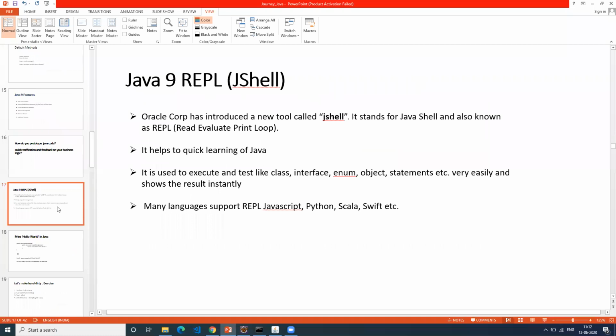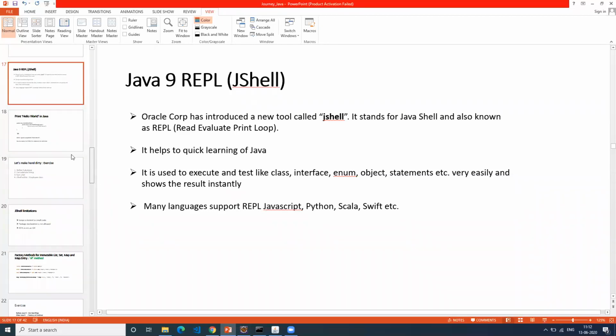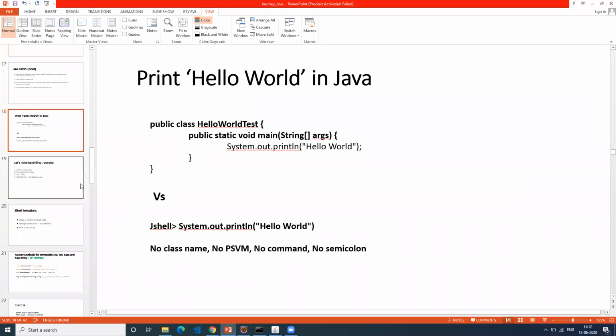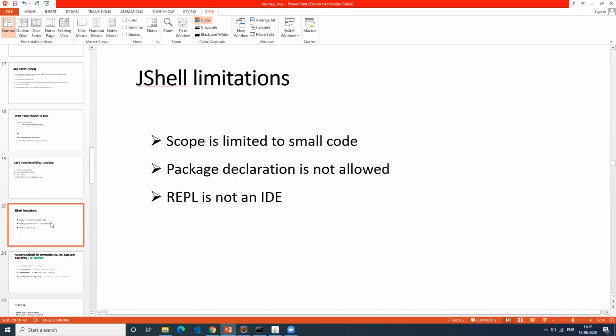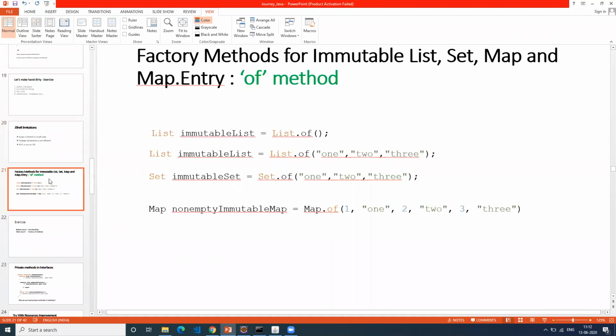And JShell, maybe in today's session I'll use JShell to do some exercises on Java 10. Then we did a Hello World program showing how you can use JShell, what its limitations are, and what the advantage of using it is. There are also some of methods used in Java 9 onwards, so we explained about that.